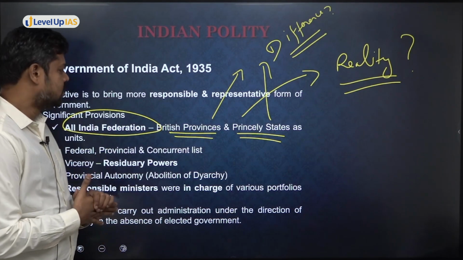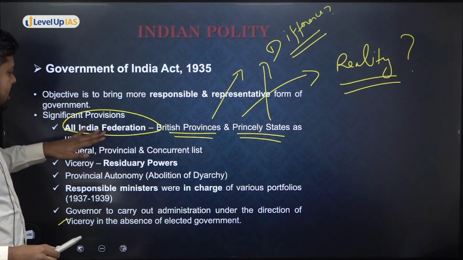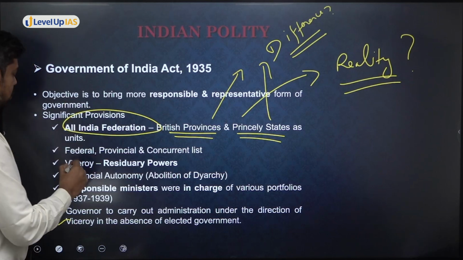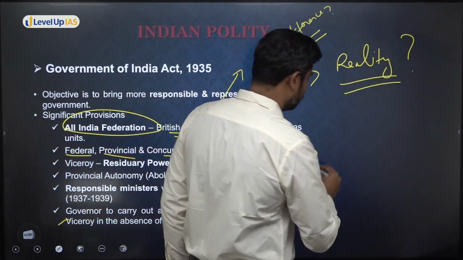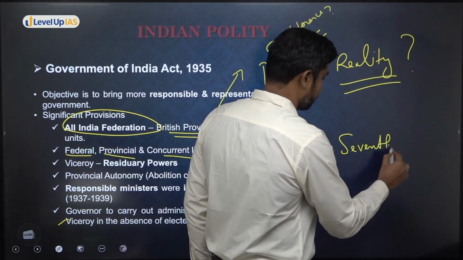All right. So this is one important reform that has been brought in, but it never became reality, though the act provided for it. And this act also directly provided for what is called the federal, provincial and concurrent lists, which is similar to what today? The 7th Schedule in the Constitution.